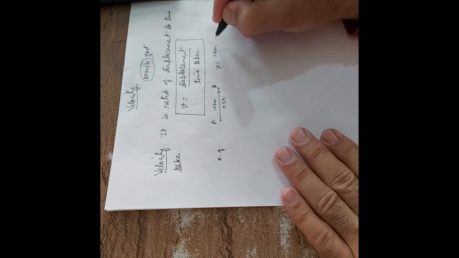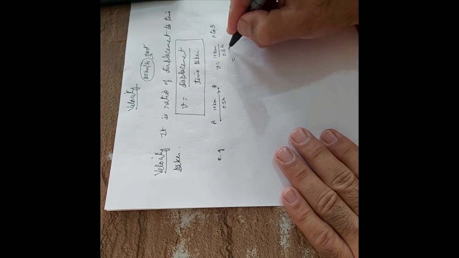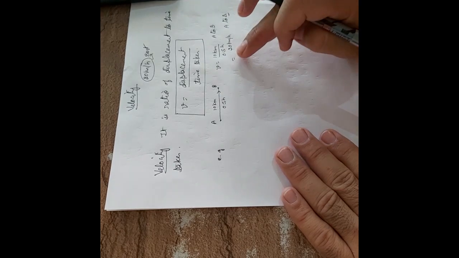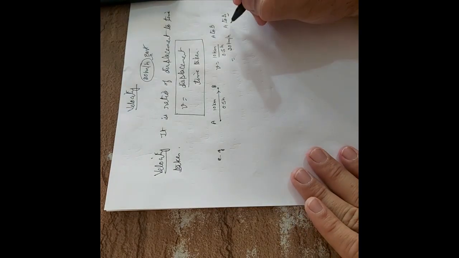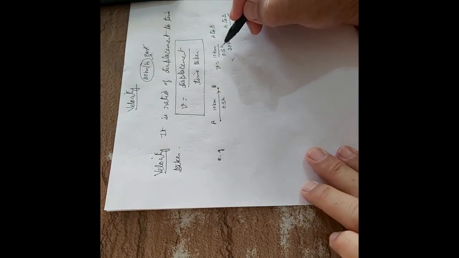And what is its direction? Direction is A to B. And what is the time? Time is 0.5 hours. If you solve this, you will get 20 kilometer per hour. Direction is from A to B. So here velocity is giving the direction, and it is the ratio of displacement to the time.